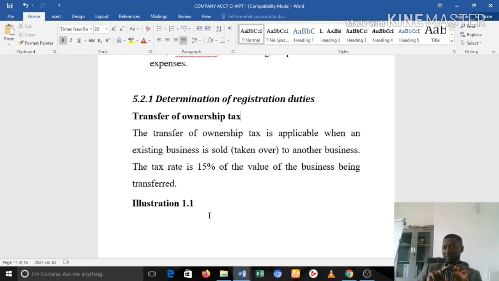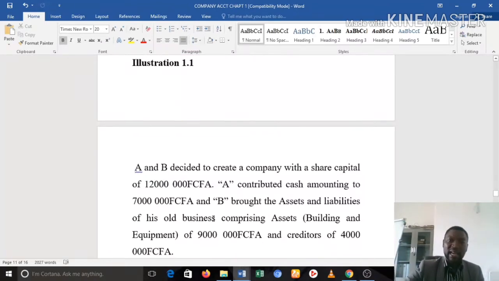There has to be a transfer of ownership tax, because you are transferring ownership of an asset owned by one person to another. So the transfer of ownership tax is 15% of the value of the business or the asset being transferred.